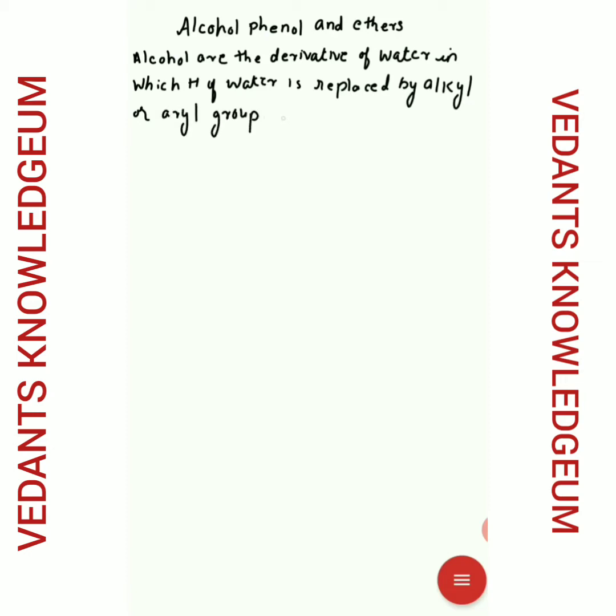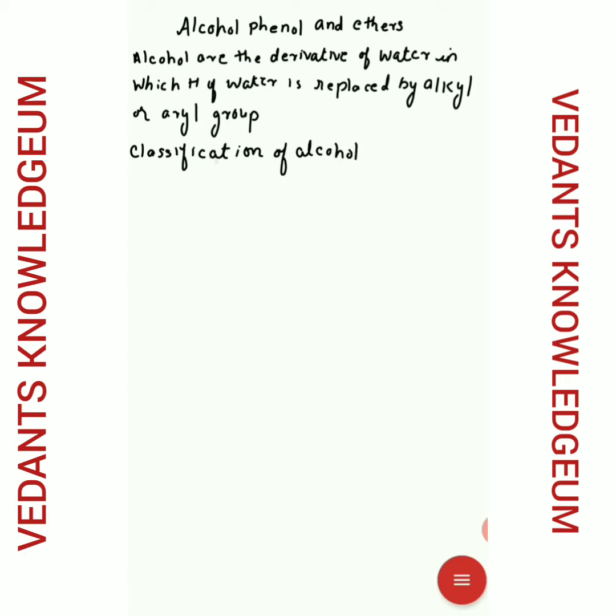So students, now we come to the classification of alcohols. As we know, alcohols are compounds which contain the OH group as the functional group.